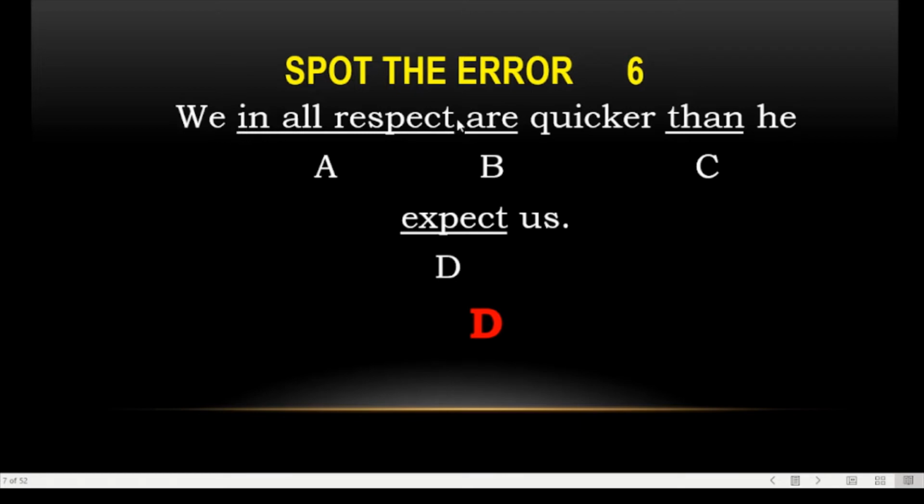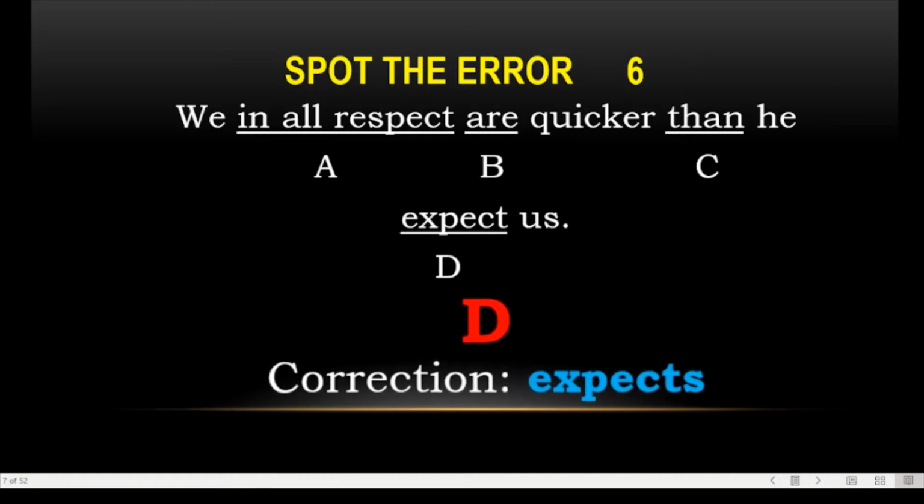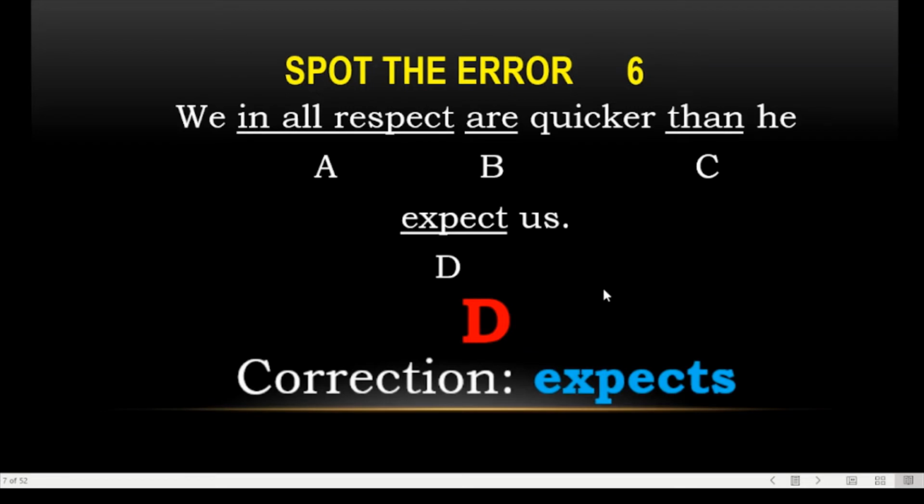We in all respects are quicker is complete now. So here we have he and expects us. Delta is the answer. We have to use singular verb expects with this singular noun. Okay.